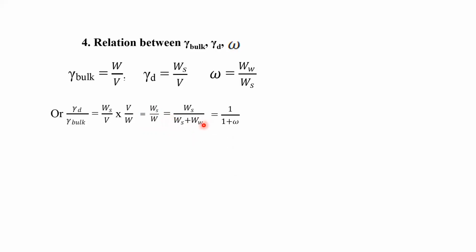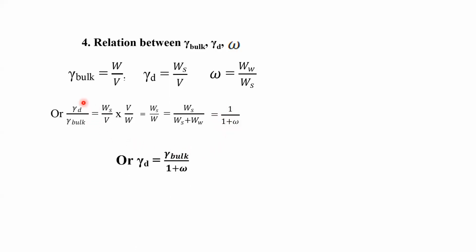Okay. So what is going to happen if we divide the numerator and denominator by Ws? This will become 1, and weight of solid by weight of solid will become 1, and weight of water by weight of solid is nothing but the water content. So it will finally become 1 by (1 plus w).